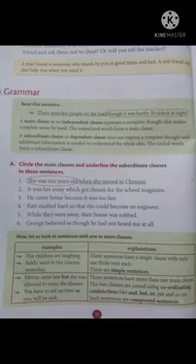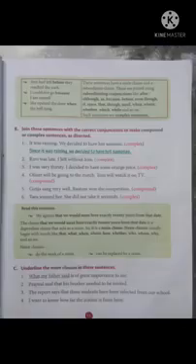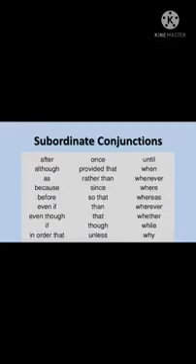A complex sentence is a sentence with a main clause and a subordinate clause, joined using subordinating conjunctions. Here the conjunctions are not coordinating conjunctions; we are using subordinating conjunctions. What are the subordinating conjunctions? After, although, as, because, before, even though, if, since, that, though, until, when, where, whether, which, while, etc. A lot of subordinating conjunctions are there. You have to find them first.